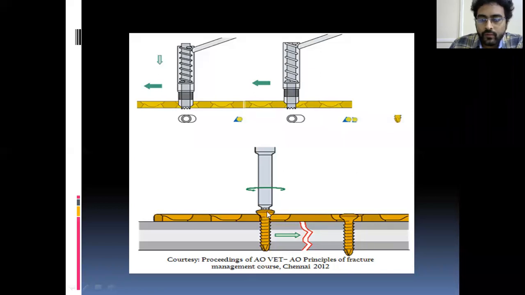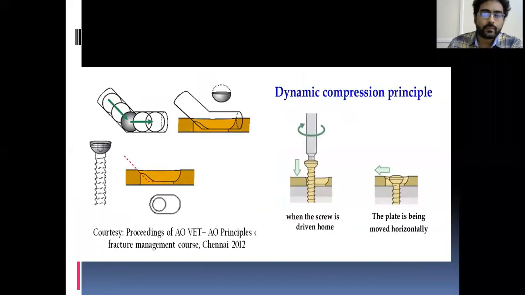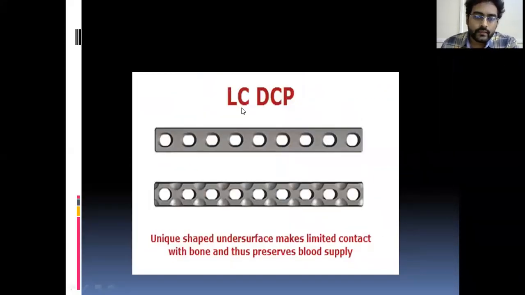So when it engages this corner portion, it slides towards the center, so that the plate moves in the opposite direction. This plate is already fixed on the opposite side with the bone, so it takes the overall bone, this screw and this part of the plate along with it, and it compresses the bone. This leads to dynamic compression because you are tightening the screw and it is compressing the fracture site. This is called the dynamic compression plate. This is the principle. This is LCDCP.